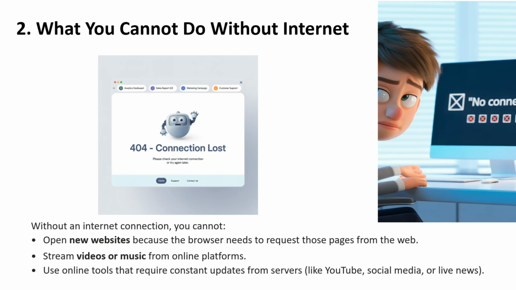What you cannot do without internet. Without an internet connection, you cannot open new websites because the browser needs to request those pages from the web. You cannot stream videos or music from online platforms. You cannot use online tools that require constant updates from the server, like YouTube, social media, or live news.